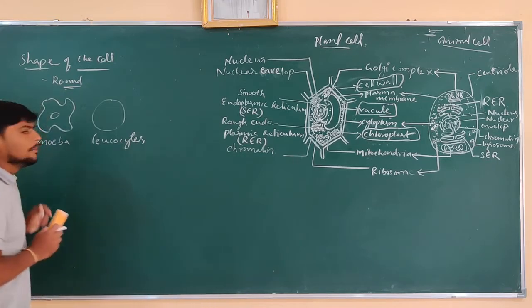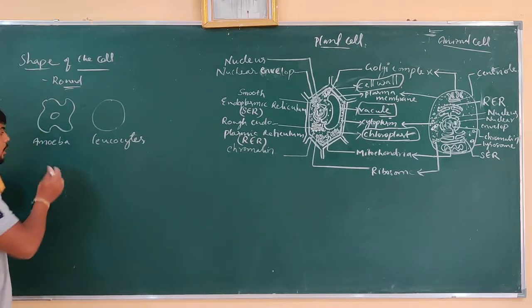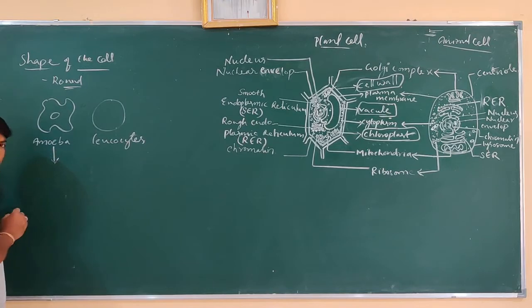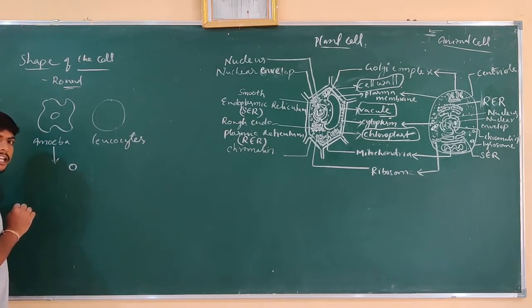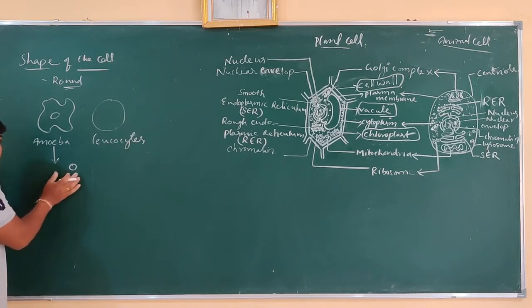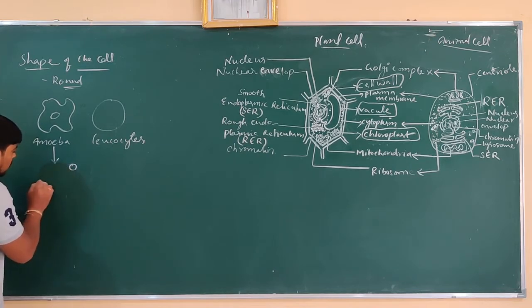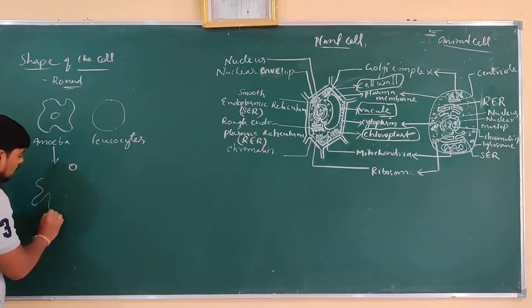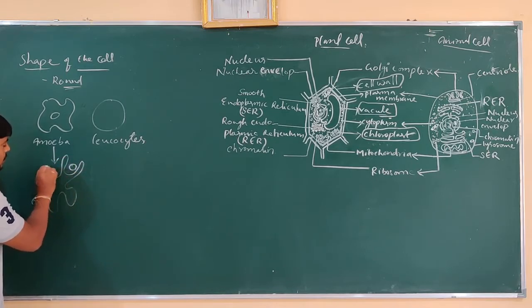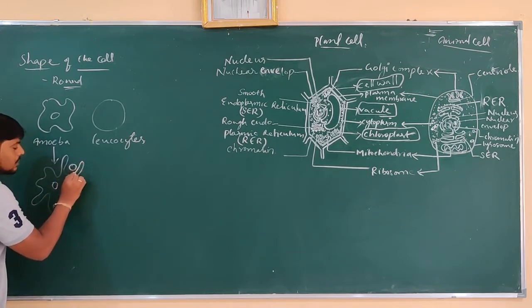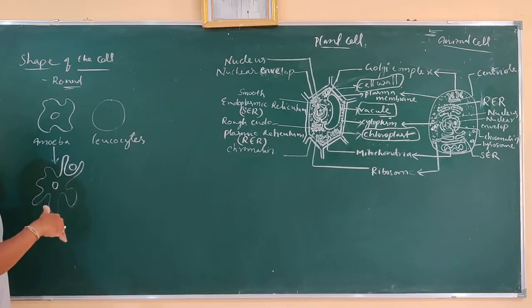At the same time, if you take amoeba, at the time of taking in food, what is it doing? Suppose this is a food particle present near the amoeba. When the amoeba reaches close to this food particle, what is happening here? Its body surface starts developing finger-like structures, so that it helps in taking in food particles.